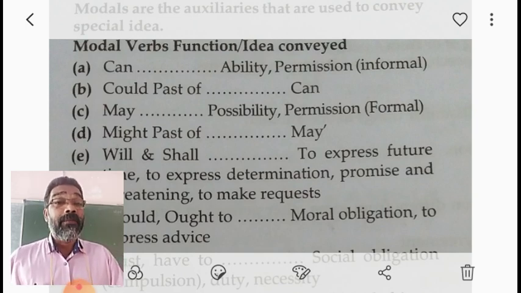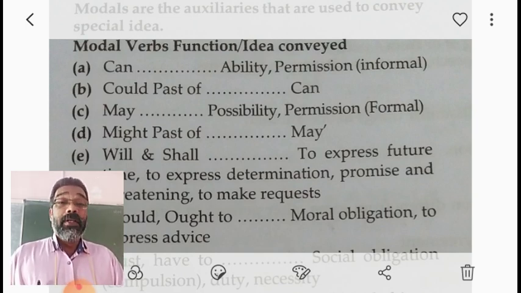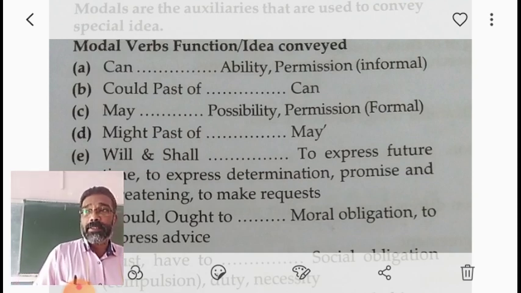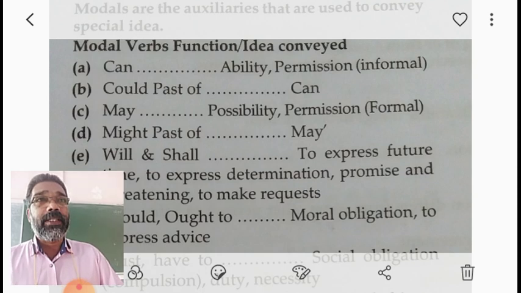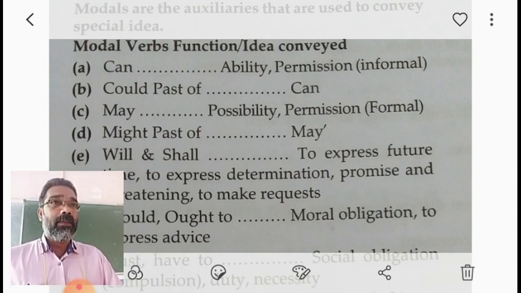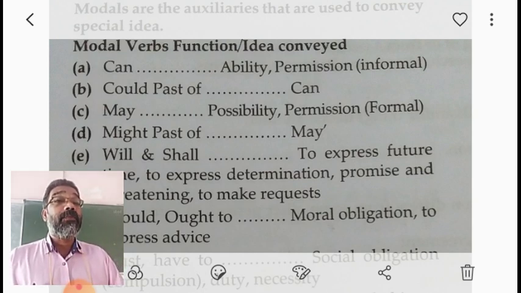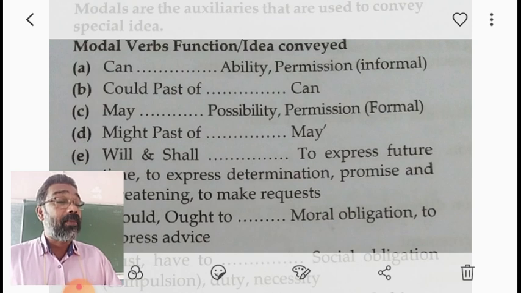A formal way of asking permission, for example to higher officials. Students, when they ask permission of teachers, use may as a formal way of asking permission.